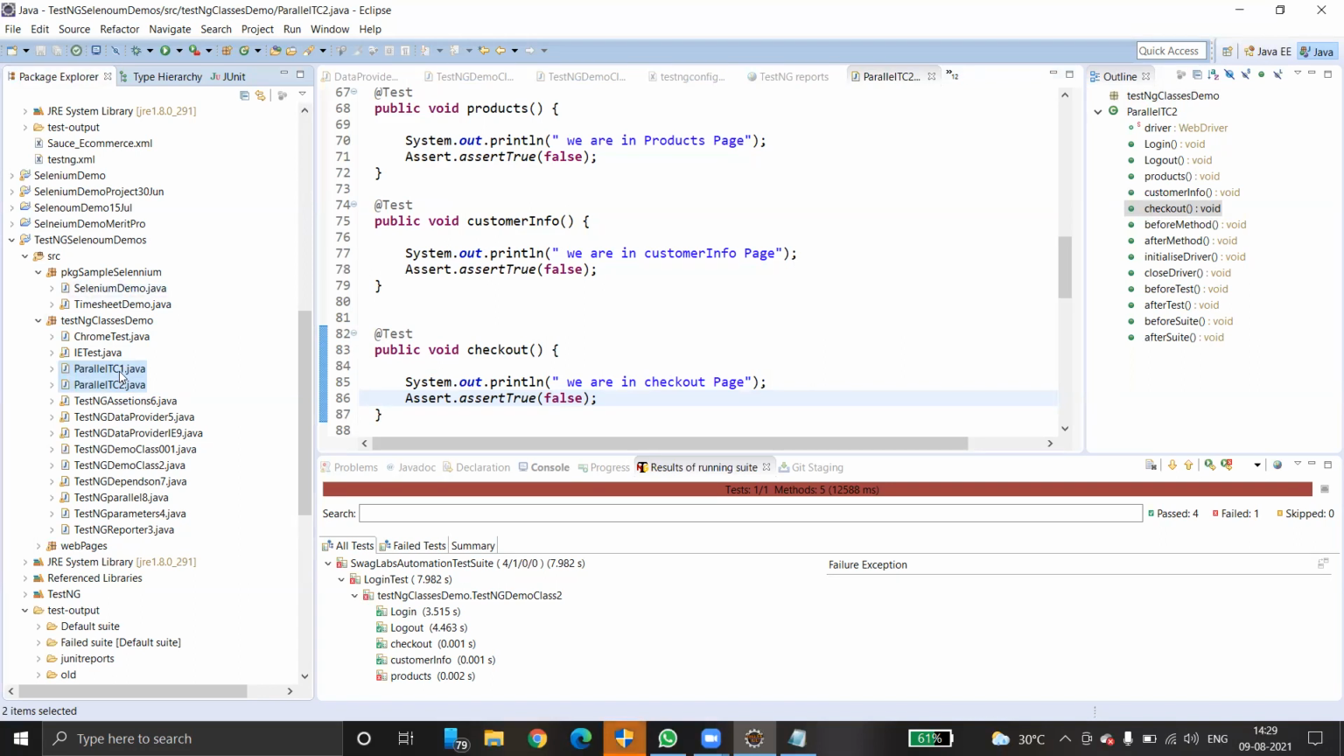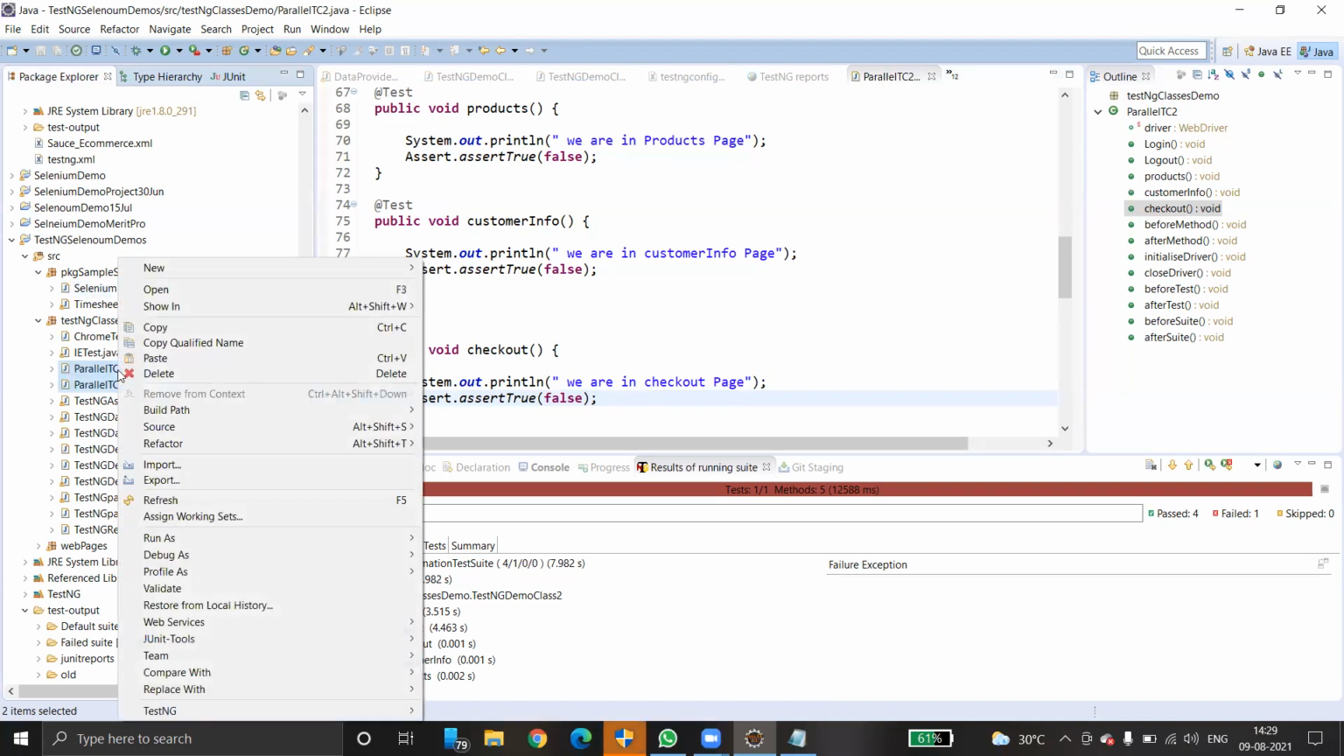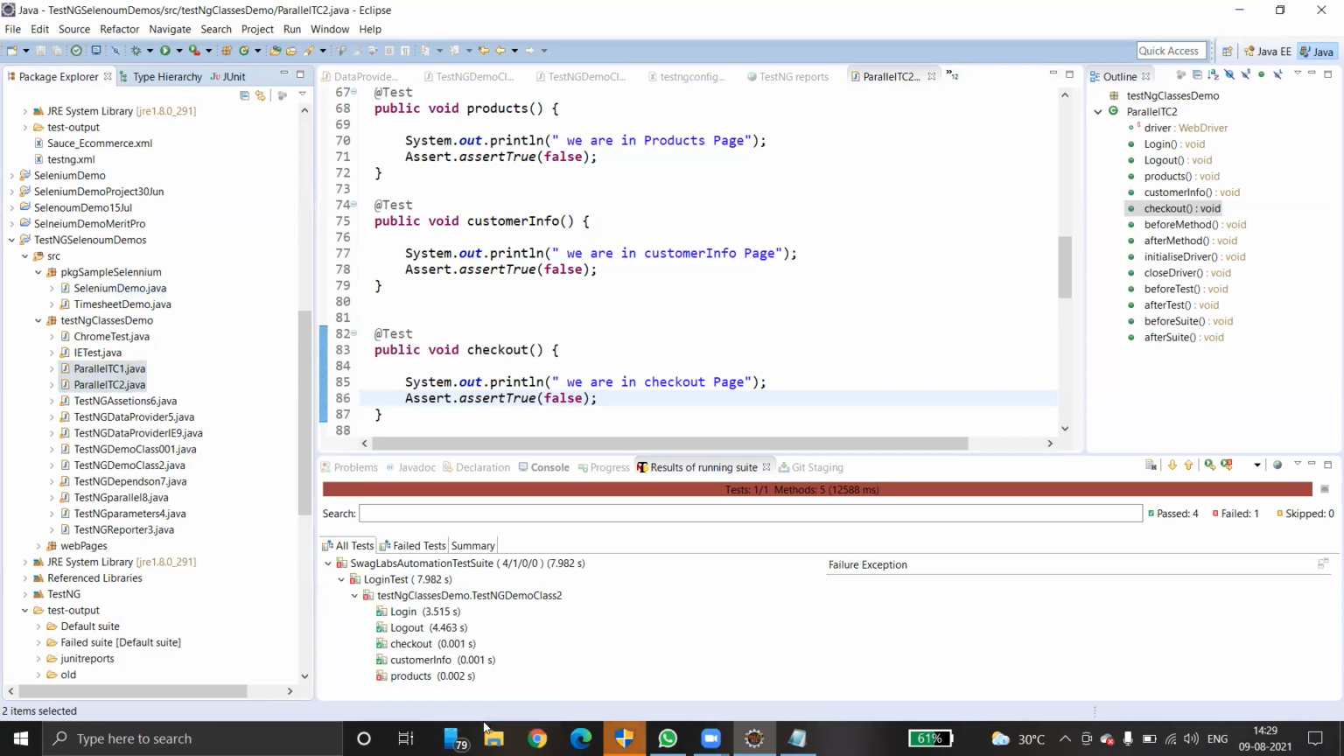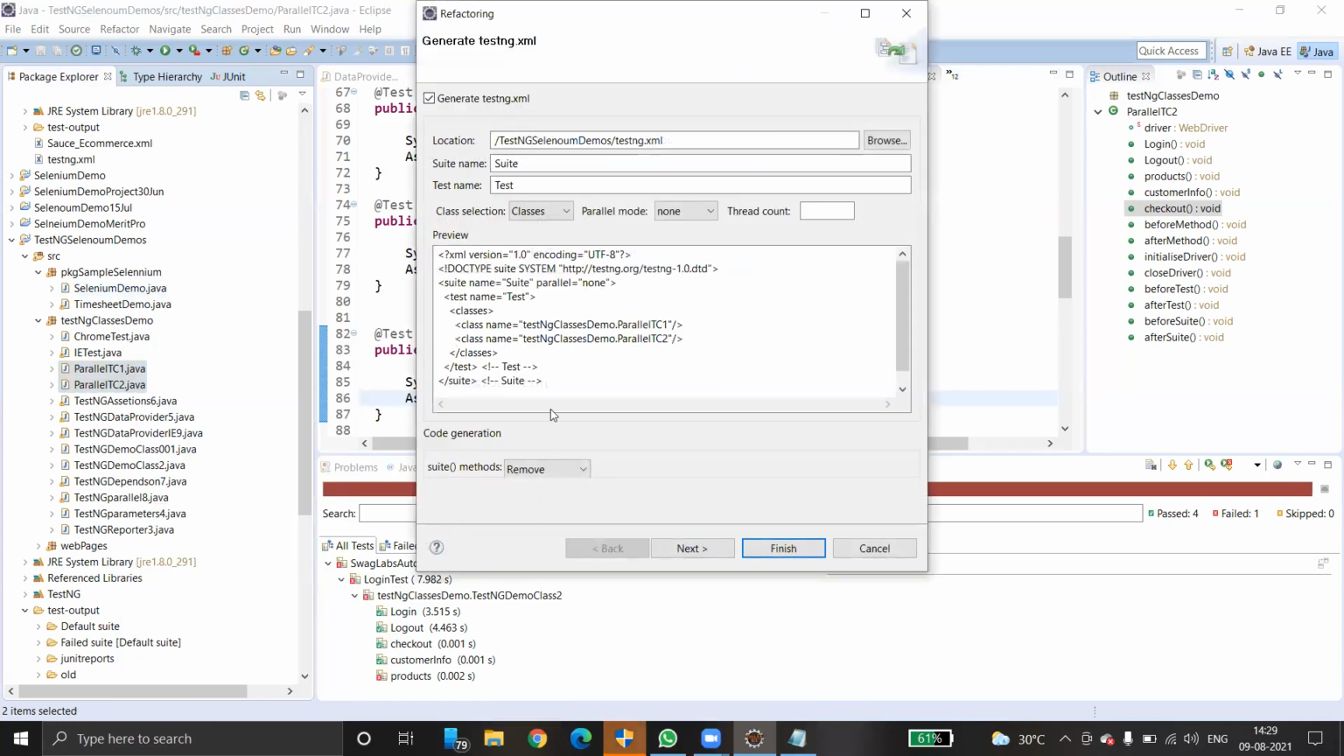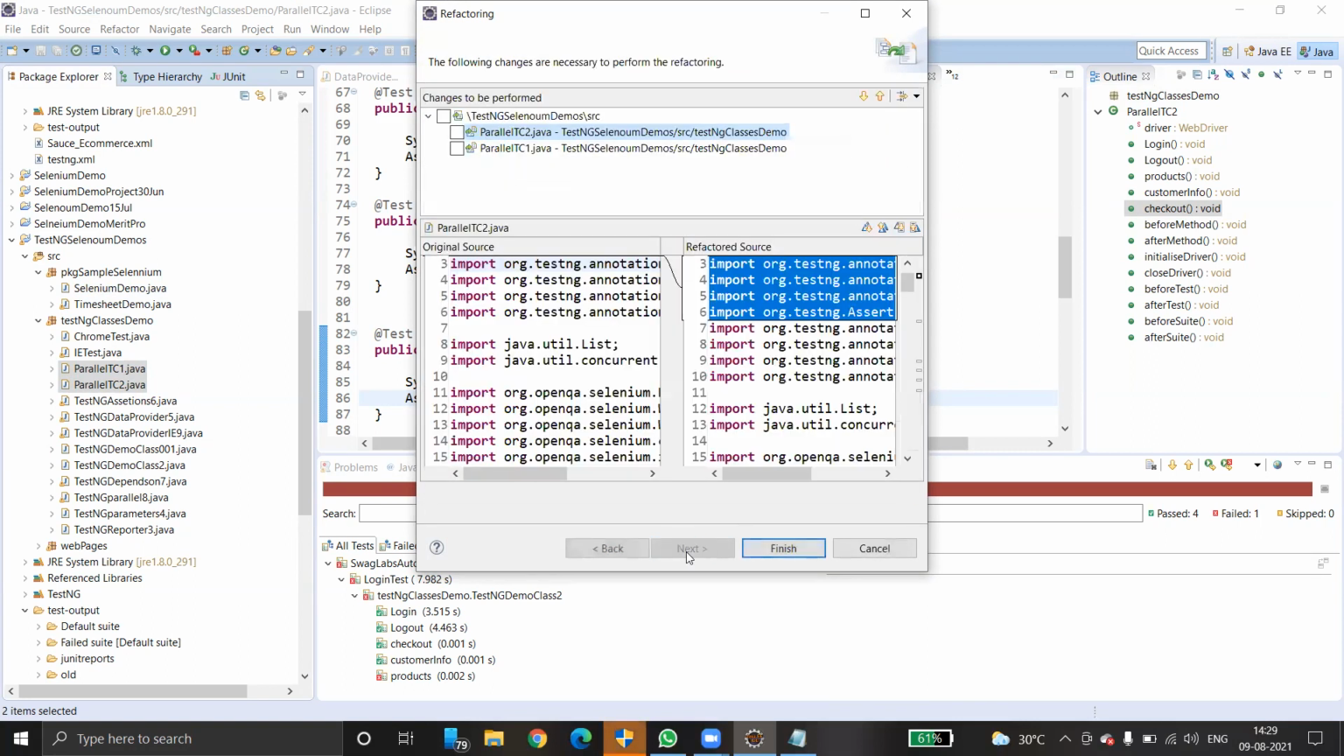Yeah. So select both the test cases, right click, go to TestNG, Convert to TestNG. Now see, here there are two test classes. You have to take care of one small configuration. Here is the parallel mode. Here you have to select classes. That's all. That's the only setting you have to do for parallel execution. Next. Okay. Next, finish.